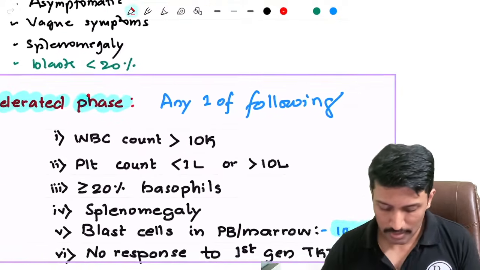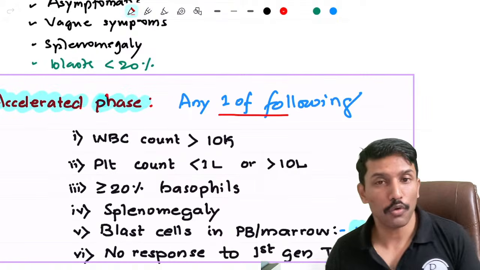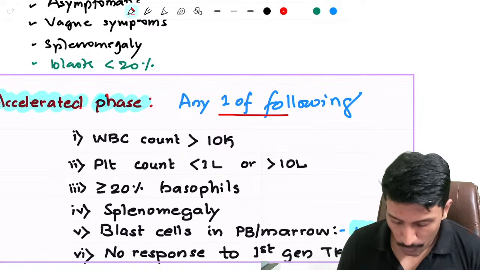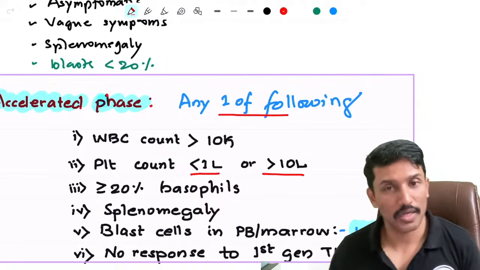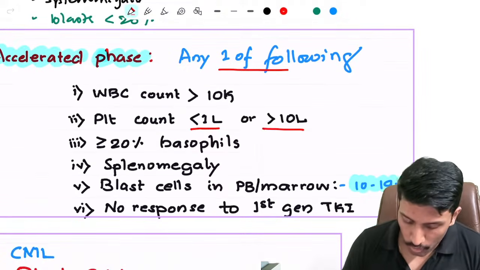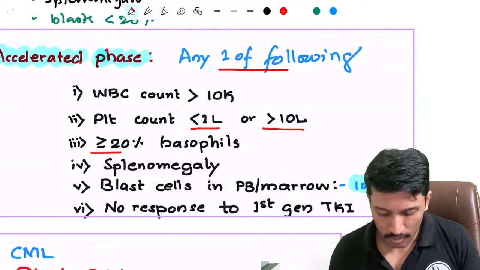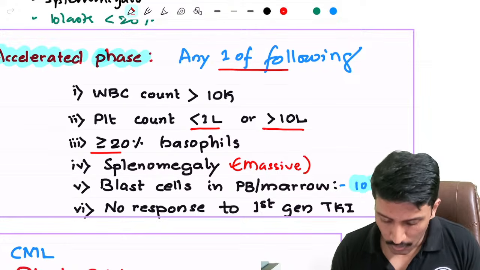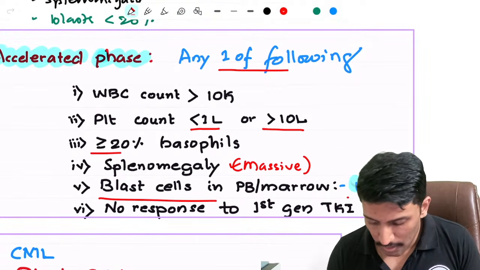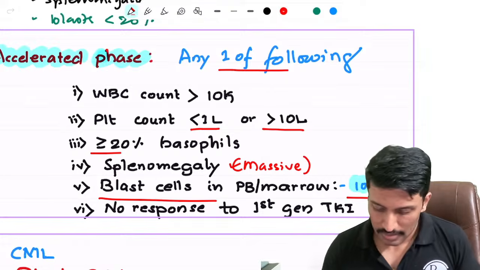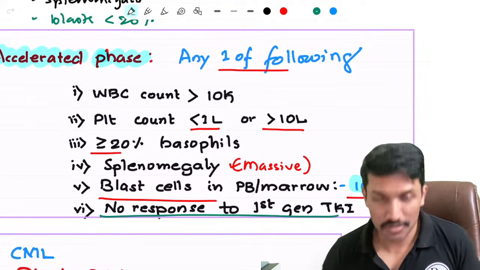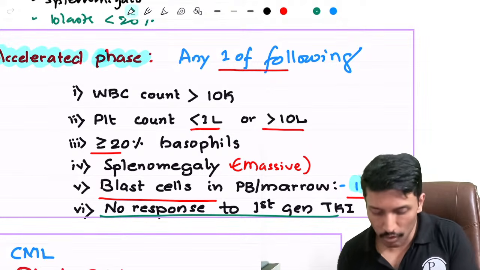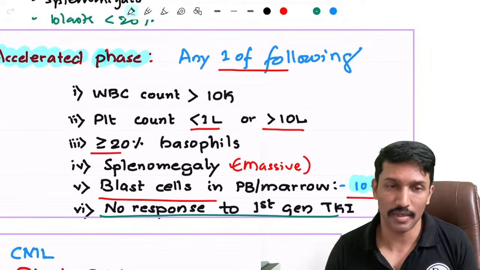In the accelerated phase, we diagnose it by presence of any one of the following parameters. What is it? WBC count more than 10K, platelet count less than 1 lakh, or sometimes platelet count more than 10 lakh, or more than 20% basophils, or development of massive splenomegaly, or blast cells in the marrow in the range of 10 to 19%, and patient not showing response to first generation TKI. It may be confusing to you. I'll clarify. Just let me go through the points first. If any of these features appear, we will call it as accelerated phase.